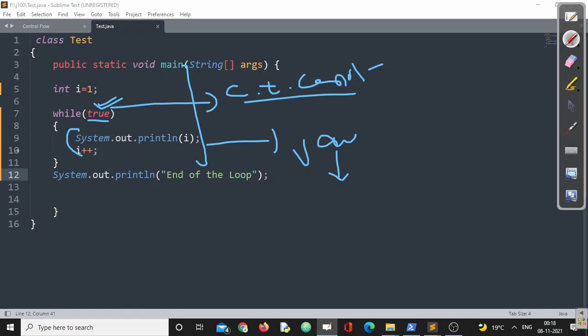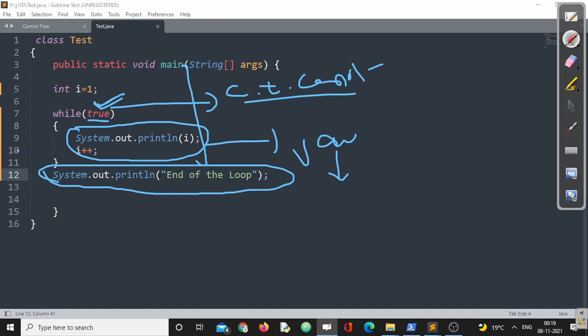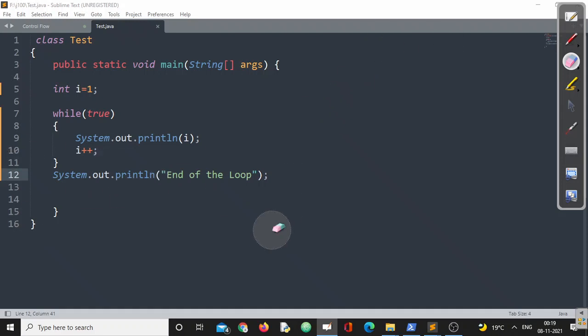That means these two statements are never going to stop at any point of time, they keep executing for an infinite period of time. Now the compiler asks me, if you are writing true here, why have you written this statement? Do you know this statement cannot be reached because of this particular statement? Look into this very carefully.